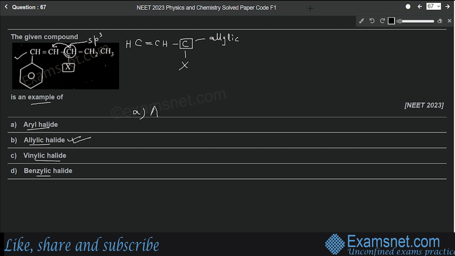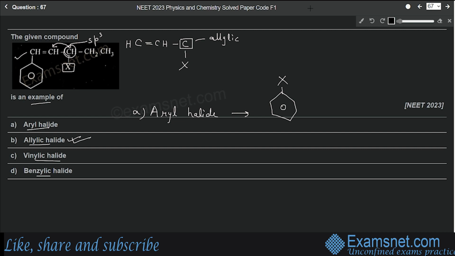First one is aryl halide. So this is very simple. In this case, the halide ion is attached to the aromatic ring. Okay, so let's say this is your aromatic ring. Then halide ion will be attached to this ring directly. This is known as aryl halide.